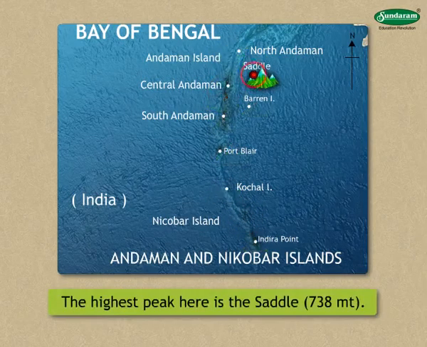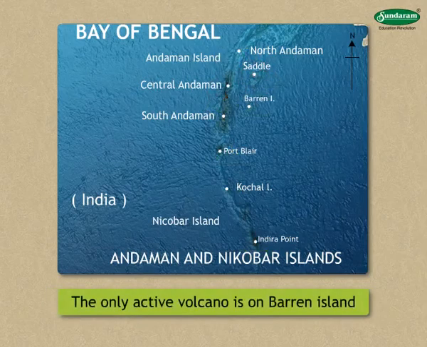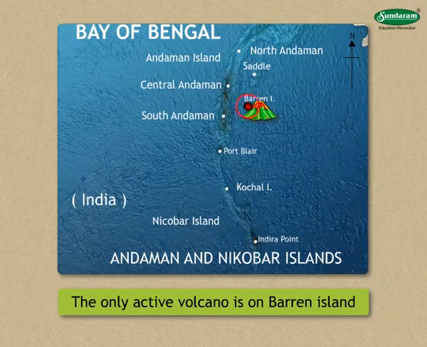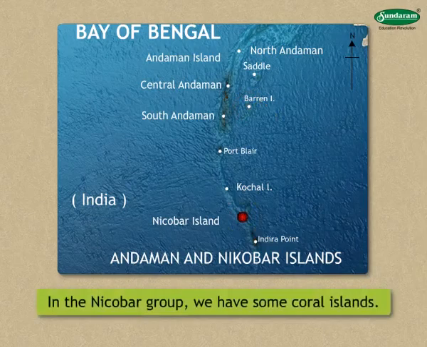The highest peak here is Saddle Peak, 738 meters. The only active volcano in India is on Barren Island in the Andamans. In the Nicobar group, we have some coral islands.